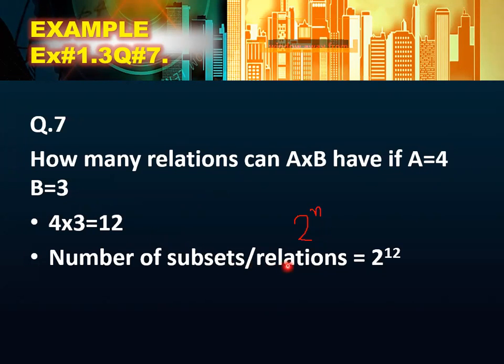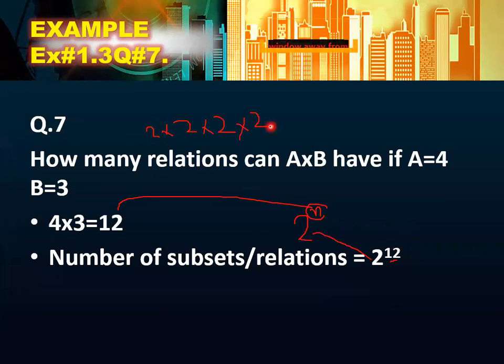Now number of subsets or relations, how will you form it with the help of this formula? 2 raised to the power n. So this 2 will be your base and n means the number of ordered pairs, this one. So you will write it down here, 12. Now 2 to the power 12 does not mean 2 multiplied by 12 is 24. It means you are going to multiply 2 by itself 12 times.